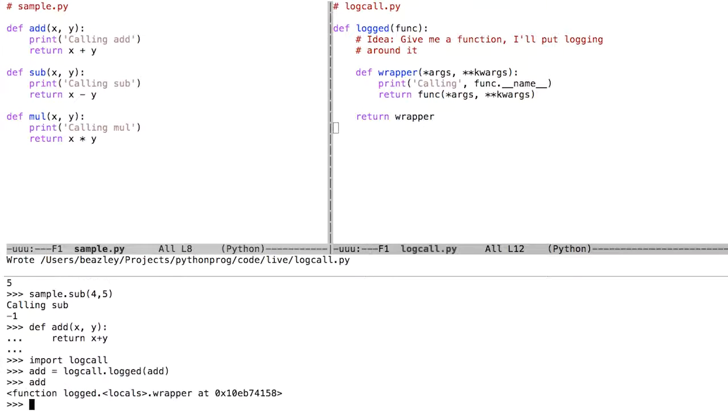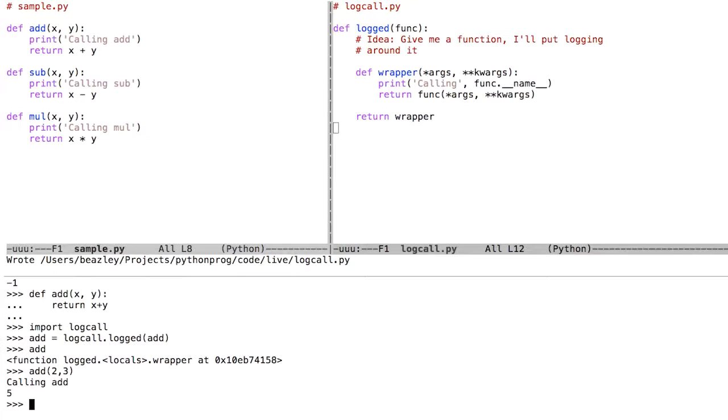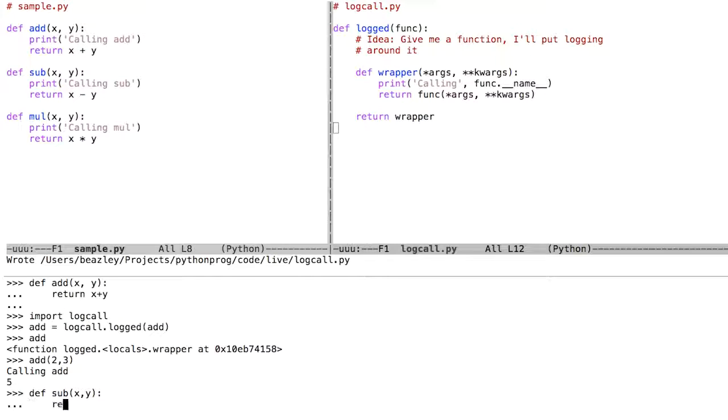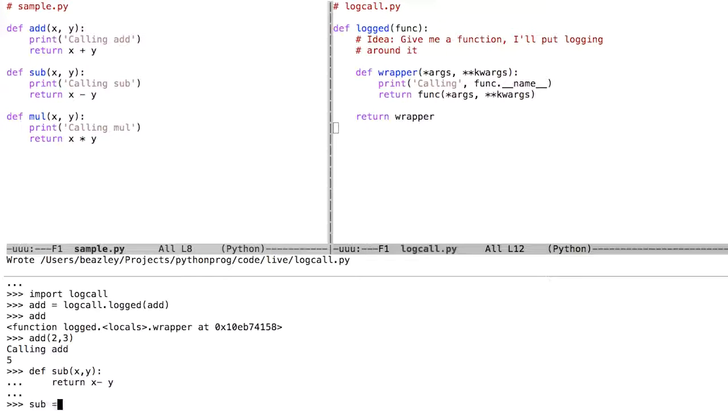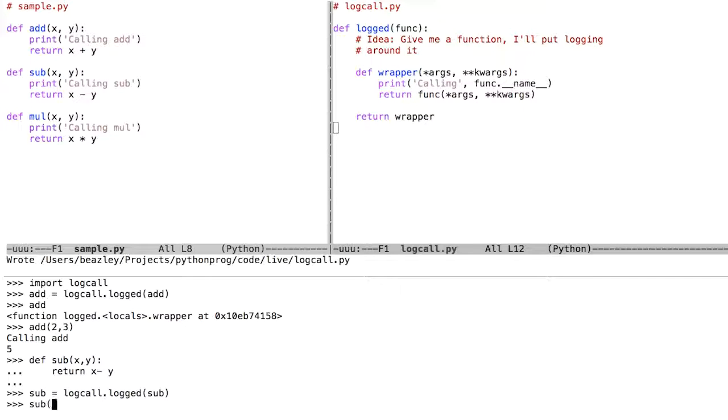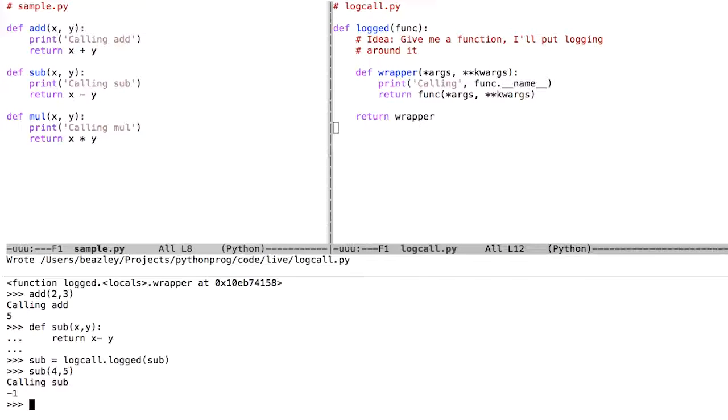So add turns into this wrapper function, and if you call it, you're going to magically find that the print statement has been added. I can use this with any function. If I had a sub function, I could say, you're a logged version of sub, and all of a sudden it has the print message on it as well.